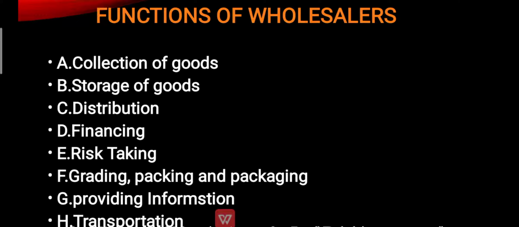Next is transportation. As we saw, he performs various types of functions, and one of the last ones is transportation, because nowadays they have started giving door deliveries, and the wholesalers also take the product from the producer's area. Once the order is ready, the producer communicates to the wholesaler and the wholesaler sends his transport to pick up his order from the producer and to showcase it to the retailer and the consumer in his wholesaling shop unit.